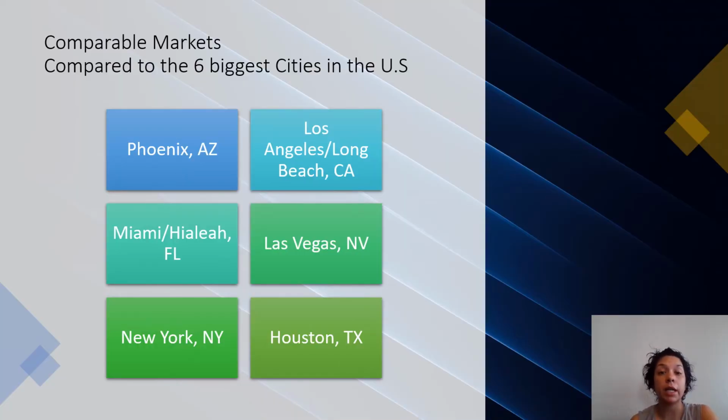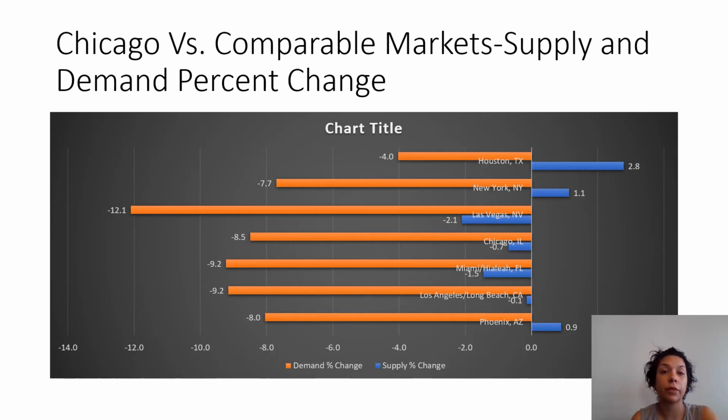So, comparable markets. I chose the six biggest cities in the US to compare with the Chicago market, and those are Phoenix, Arizona, Miami, New York, Los Angeles, Las Vegas, and Houston. So, Chicago versus comparable markets and supply and demand percent change. Here you see the difference